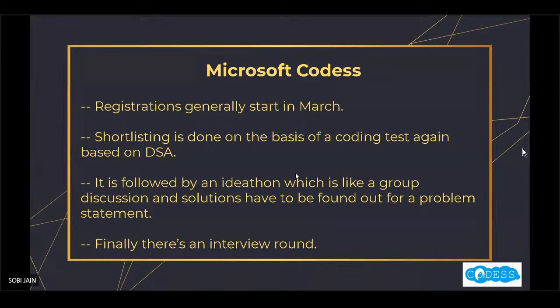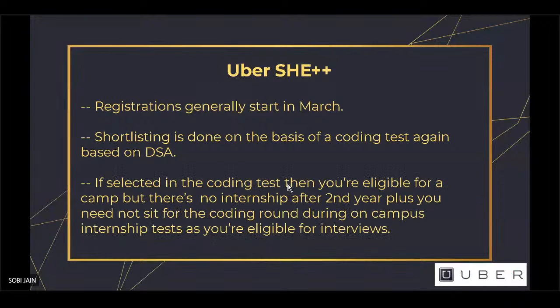It is basically like a group discussion, and you are given a problem. In the group, you need to solve the problem and come up with some solutions. On the basis of this, you are selected for an interview round. In case you clear the interview round, then you are eligible for the internship.